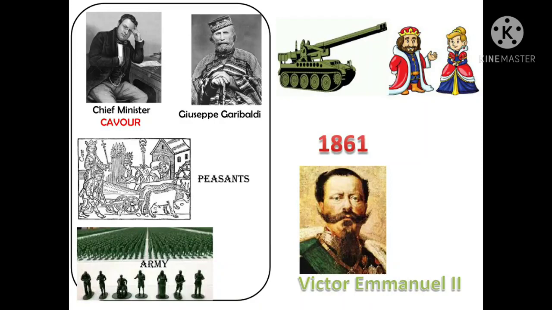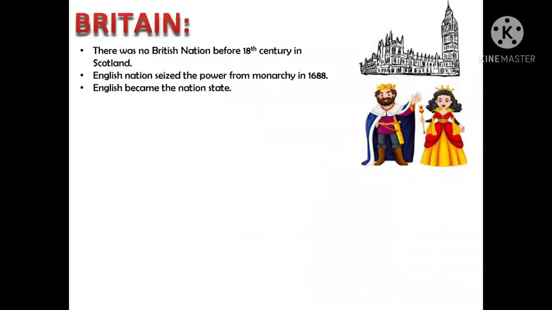As now they have become very strong, with a huge army, everything is ready. So they decided, let's go and fight the Spanish ruler. In 1861, they went and they defeated them. Post that, Victor Emmanuel II was proclaimed as the King of United Italy. Finally, they became happy and they achieved their dream. Now everyone is clear with Italy's story.